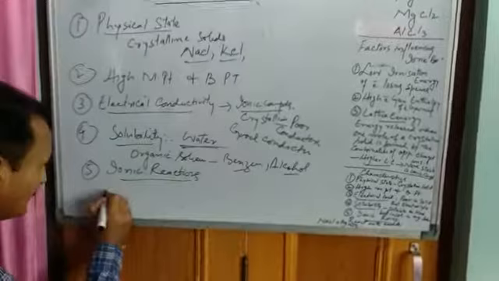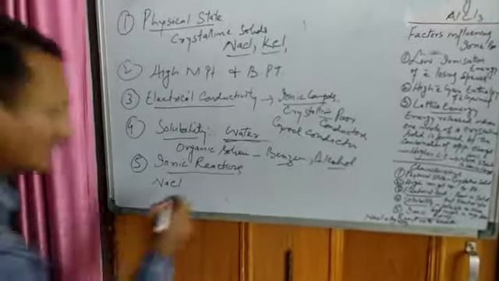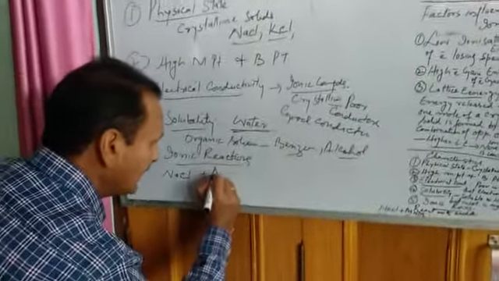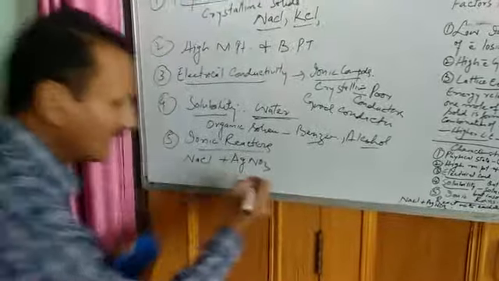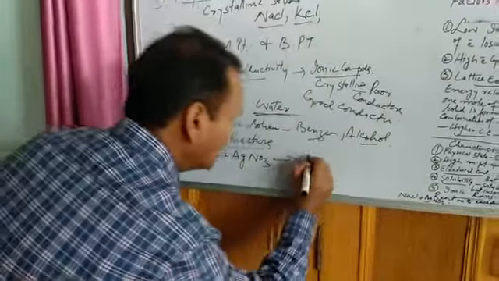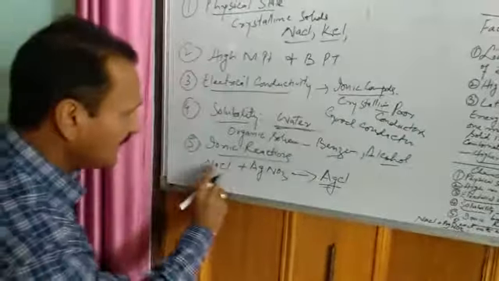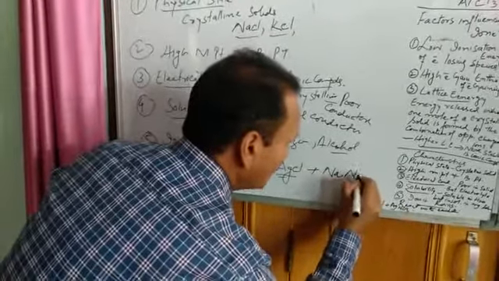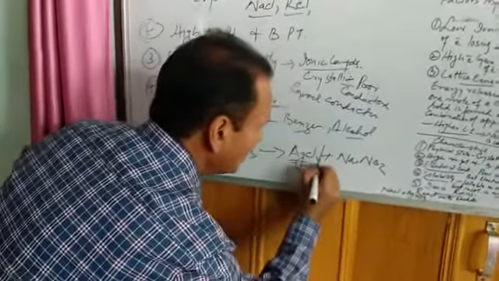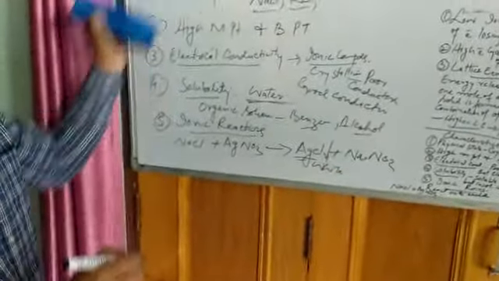For example, this is an ionic compound, sodium chloride. We have another ionic compound, silver nitrate. They combine and form AgCl, white precipitate of silver chloride, and then sodium nitrate, NaNO3. So what we conclude from here is that ionic compounds undergo ionic reactions.